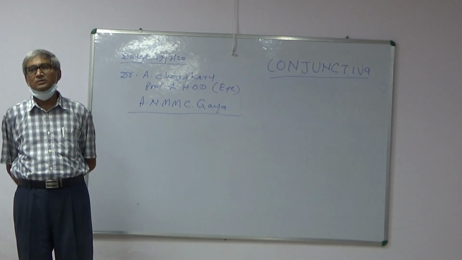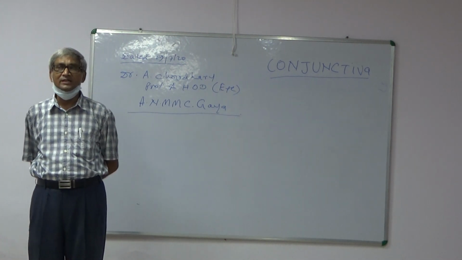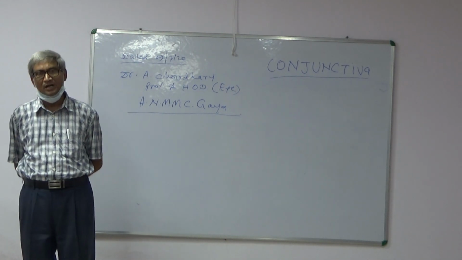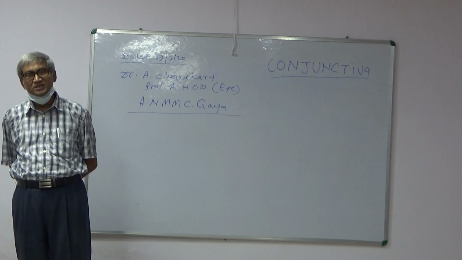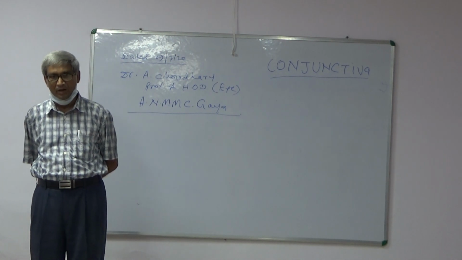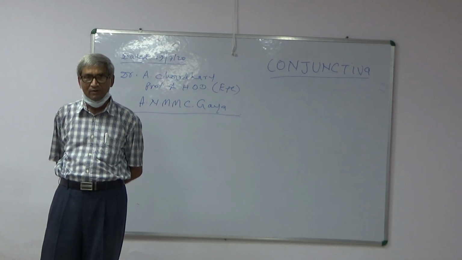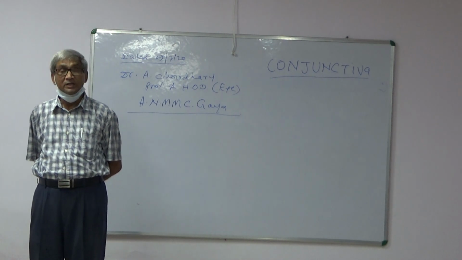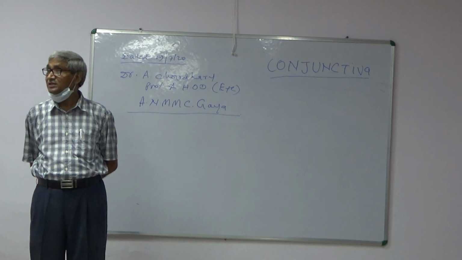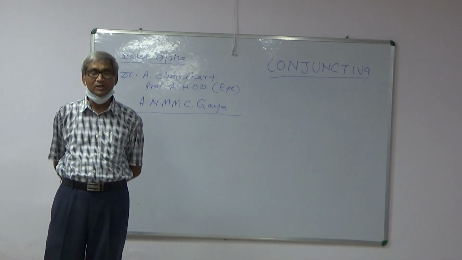Now, there is hyperemia of the conjunctiva. Hyperemia of the conjunctiva means congestion of blood vessels of the conjunctiva. And chemosis of the conjunctiva means edema of the conjunctiva, in which the transparency of the conjunctiva becomes lost.